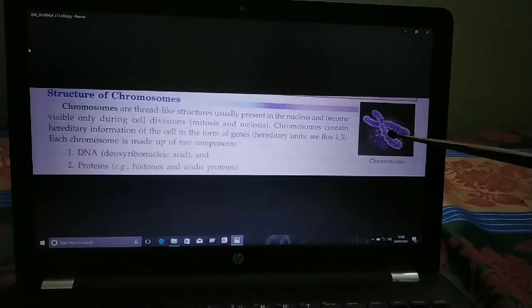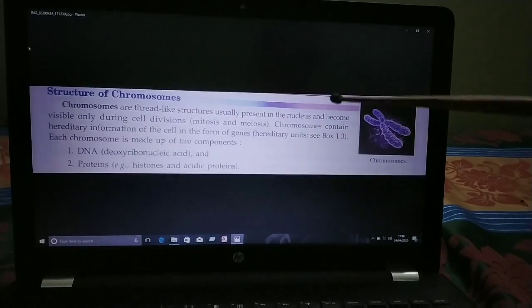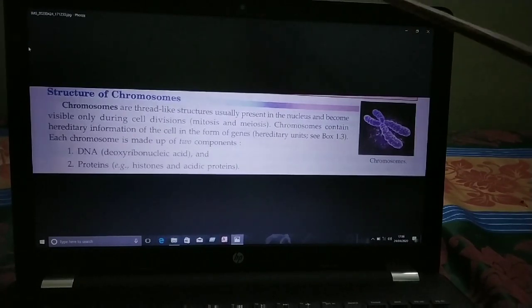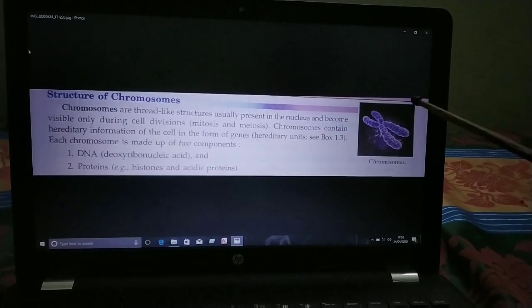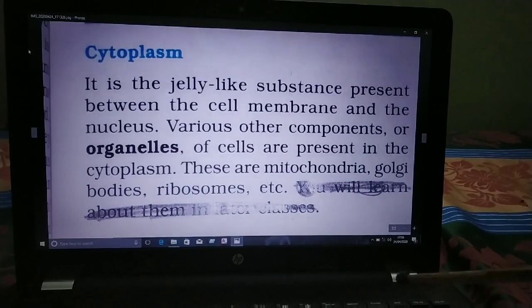Each chromosome is made up of two components: DNA, deoxyribonucleic acid, and proteins. So children, whatever hereditary material is passed from parents to offspring is carried in the form of the gene, whatever material is contained in the gene.